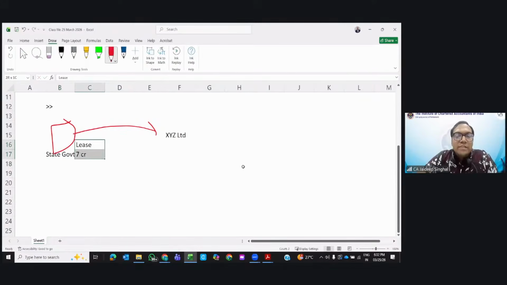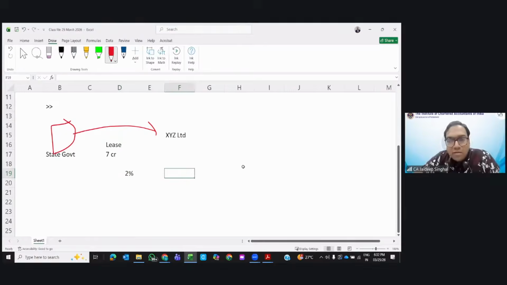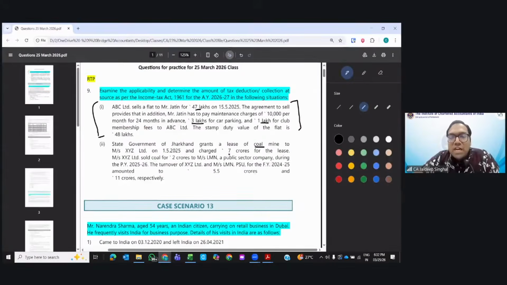Now, in case of TCS, we need to see the buyer. Who is the buyer? XYZ Limited is the buyer. Whether TCS is applicable? Quickly, everyone. Yes, it should be applicable. How much? 2% is the rate. Clear?